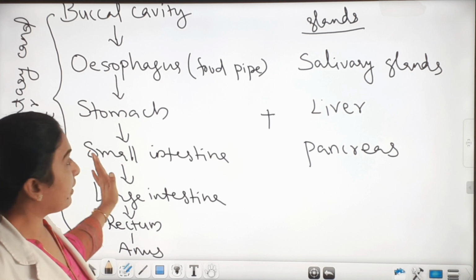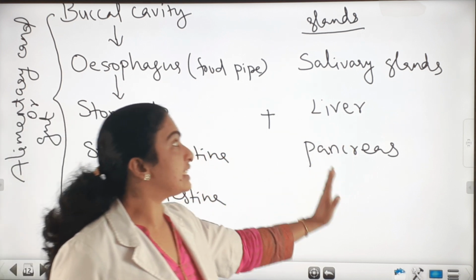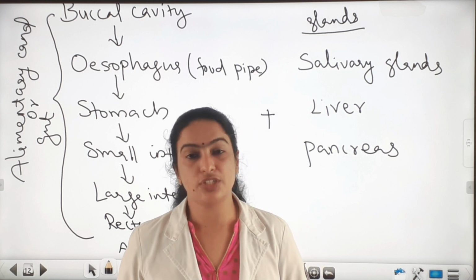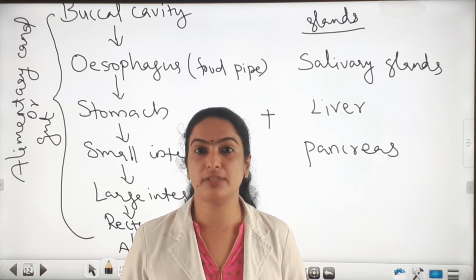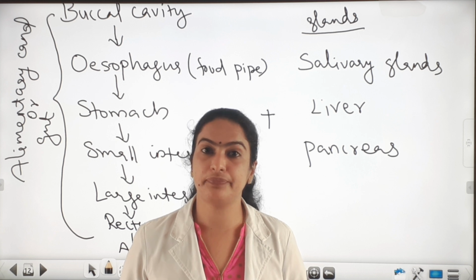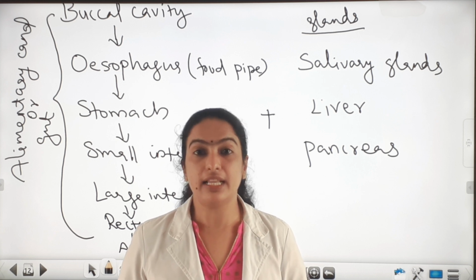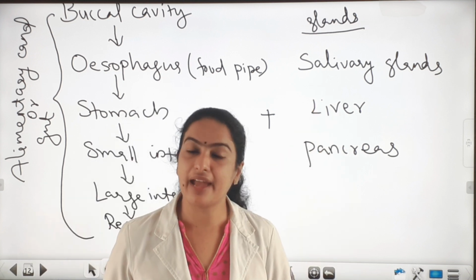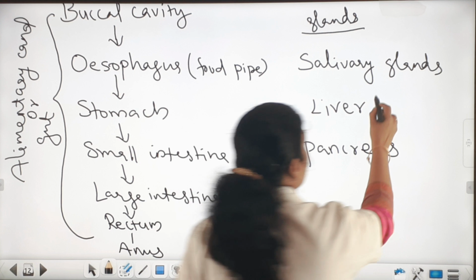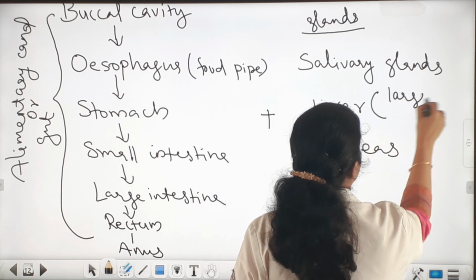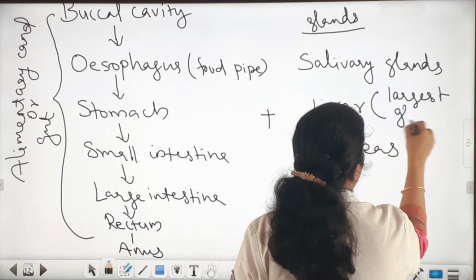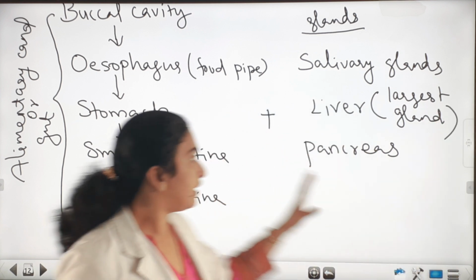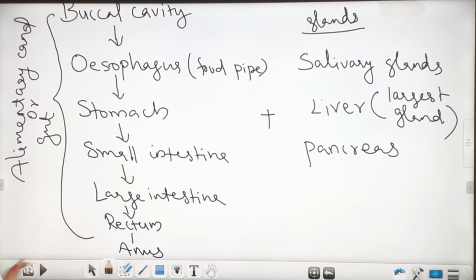These organs along with the digestive glands together form the digestive system. Which are the glands involved in the digestive system? Salivary glands, liver and pancreas. And liver is the largest gland in the human body. Is it clear about the organs in the digestive system?